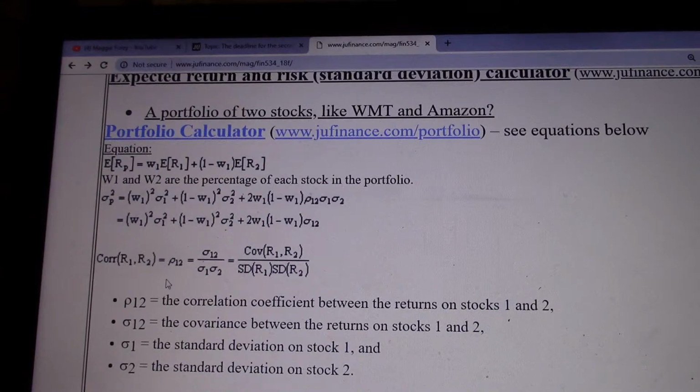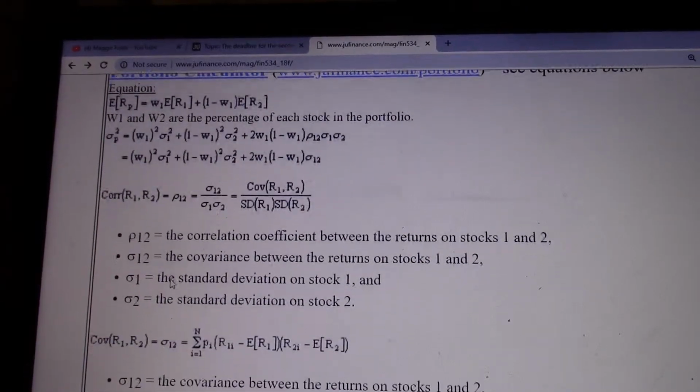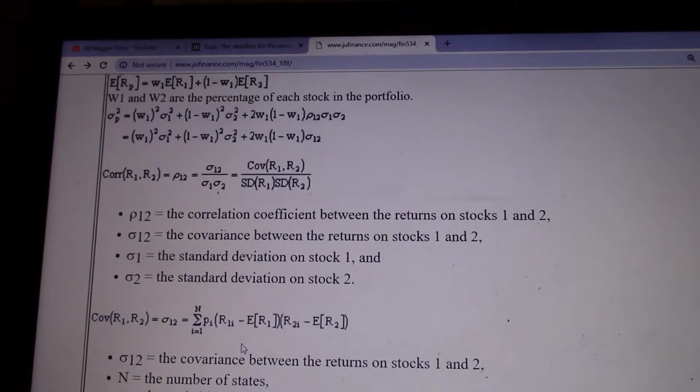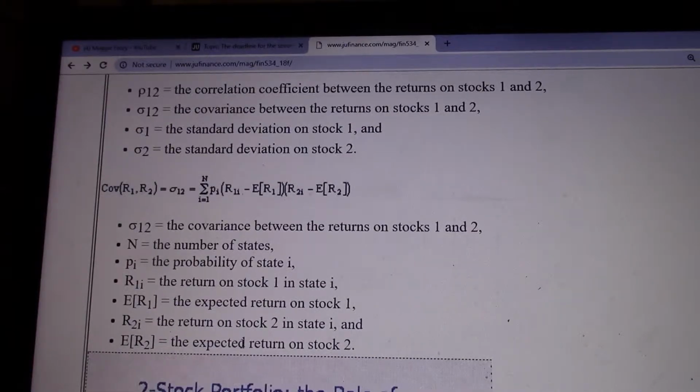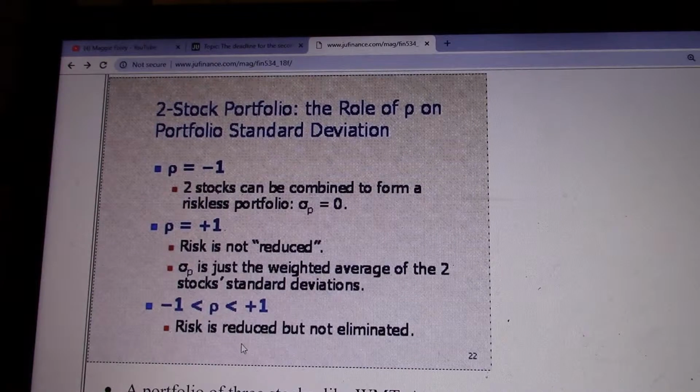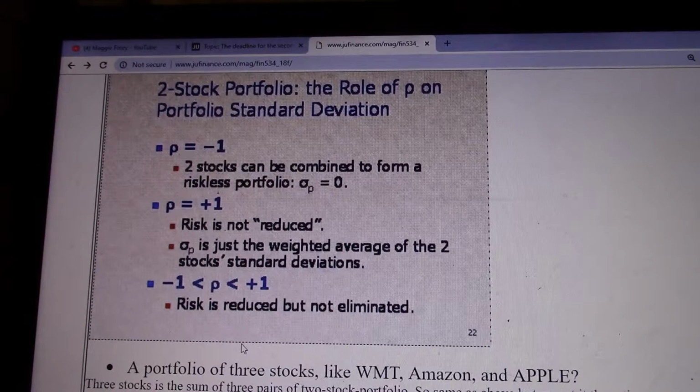Okay, this is a math equation to calculate the correlation, but using CORREL in Excel, you get the same answer here. To get the correlation, we need COV, which means covariance. This is the covariance equation, but we don't have to do so in this class. Correlation is between -1 and +1. So this is general information.